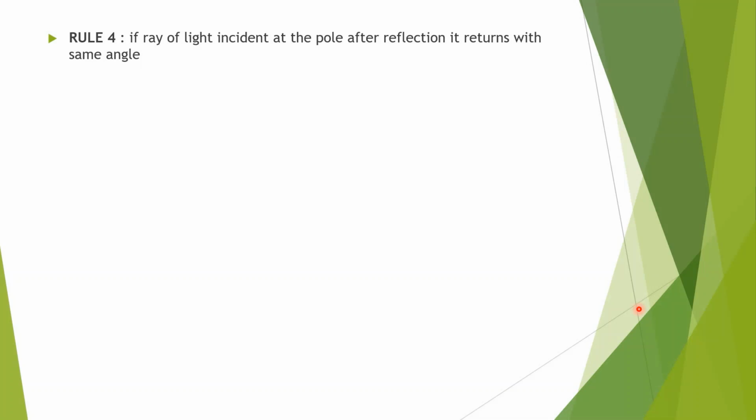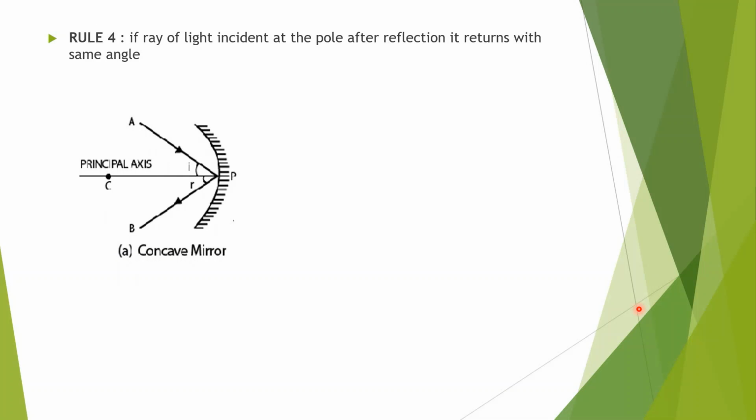Fourth rule: if a ray of light falls on the pole of the mirror, the incident ray is coming from A, it falls on the mirror at point P, the pole, then it will return at the same angle on the same side of the mirror.